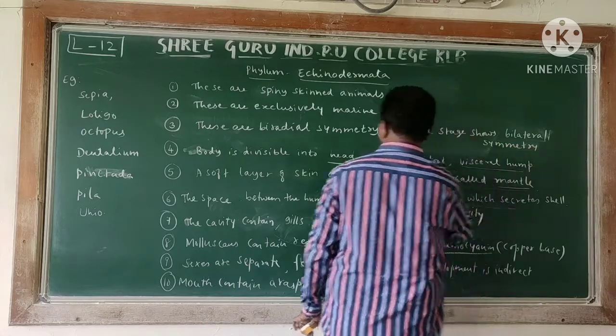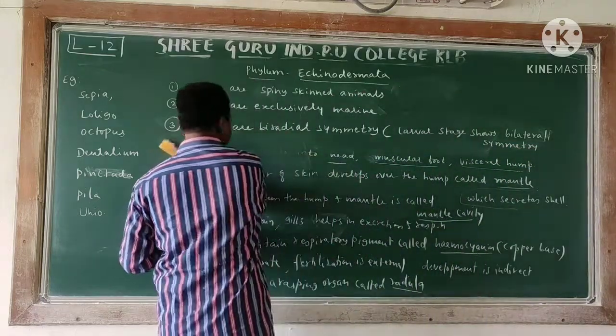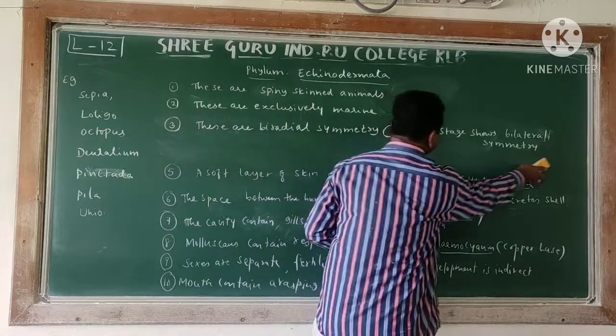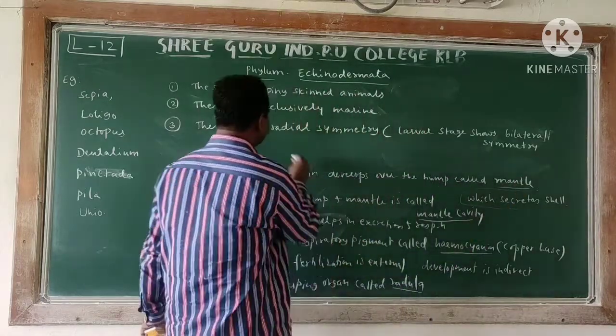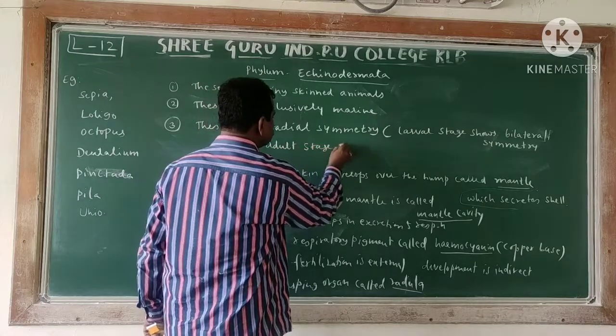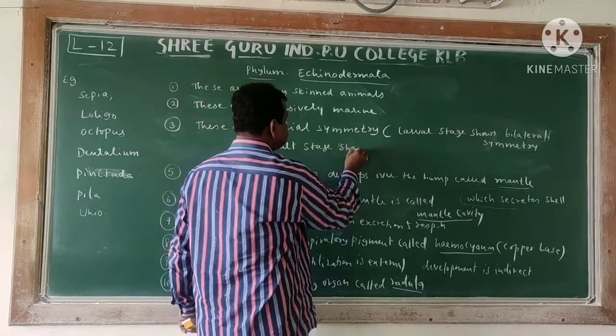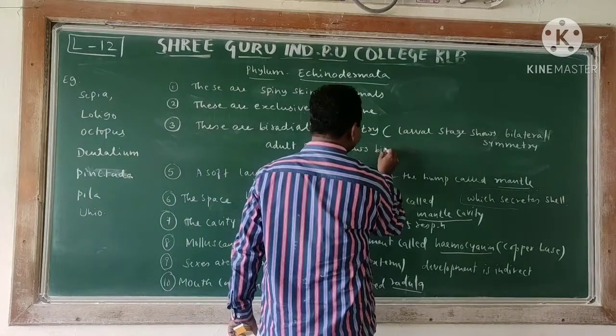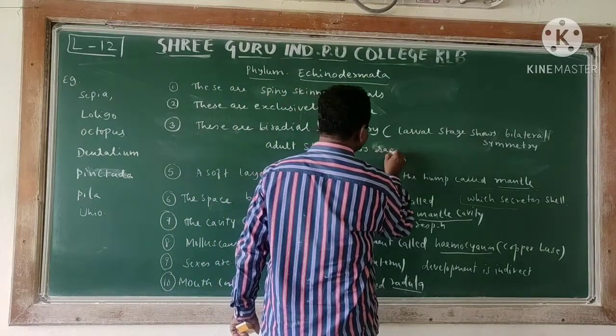Next, continuation of that, larval stage shows bilateral symmetry. Adult stage shows radial symmetry.